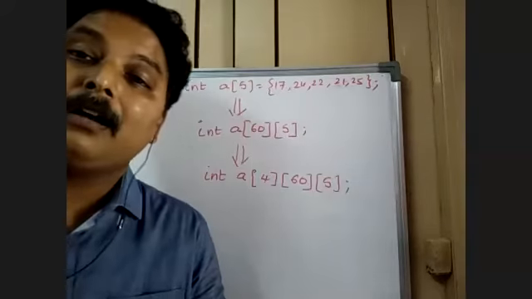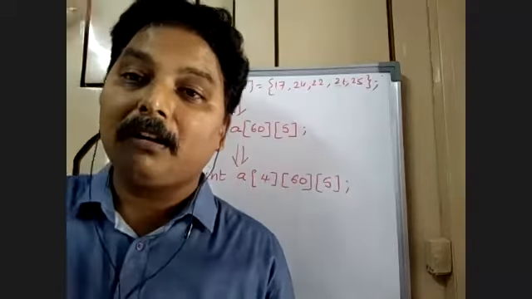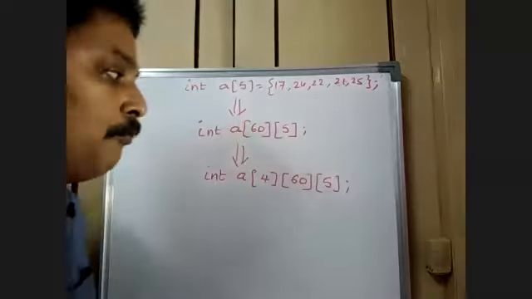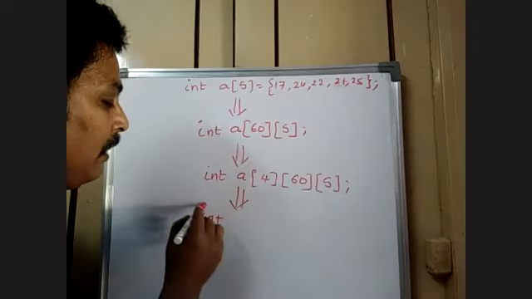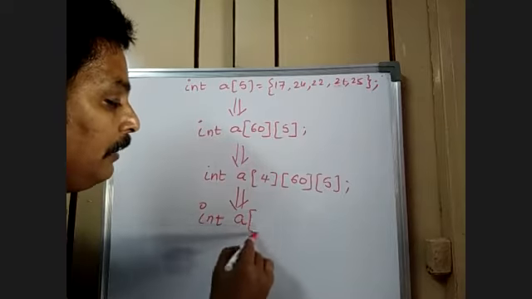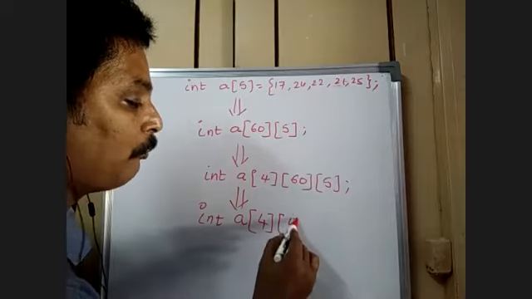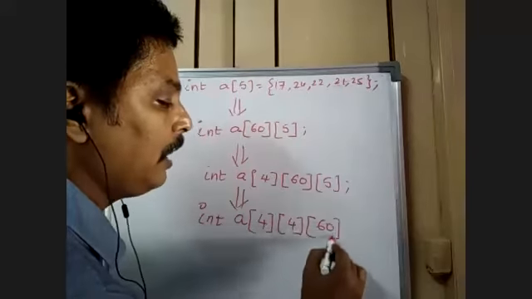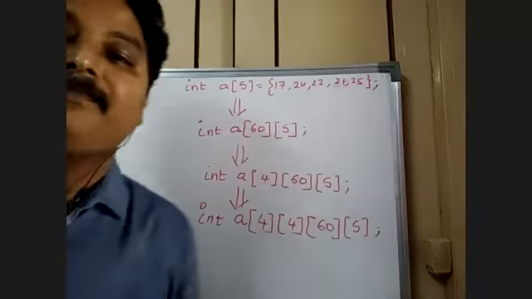Now like this, in your college, there are 4 year students. Then how do you manage that? Again you can declare like this: a of 4 years, each year has got 4 sections, each section has got 60, and each student has got 5 subjects.